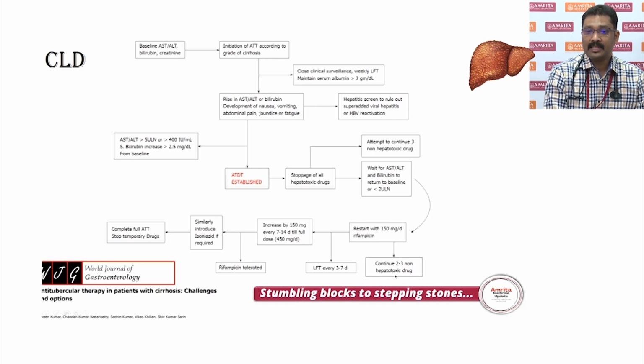Now, you have to, at this particular time, continue on 2 to 3 non-hepatotoxic agents. Then, once rifampicin is tolerated, you start INH. Now, once you reach the full ATT, I don't think anybody re-challenges with pyrazinamide. So that will be substituted with quinolones. Once you complete the full ATT, the other temporary drugs which we have started can probably be stopped.